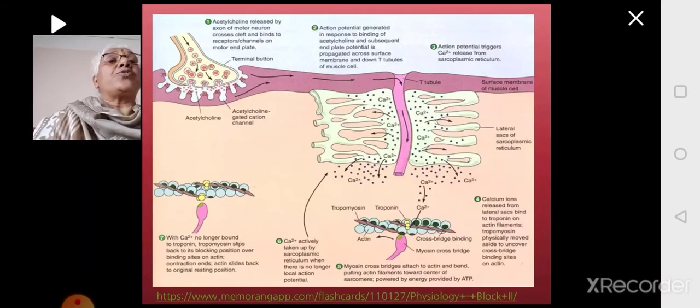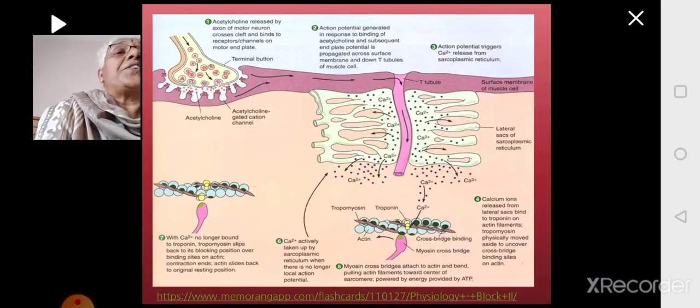Very close to the T-tubules are the terminal cisternae of the sarcoplasmic reticulum, that is the triad. In the triad, in the center there is the T-tubule, and on either side there are the enlargements of the sarcoplasmic reticulum forming the terminal cisternae, which hold calcium ions.